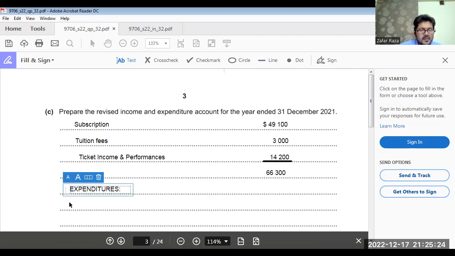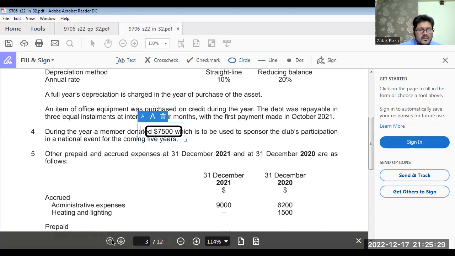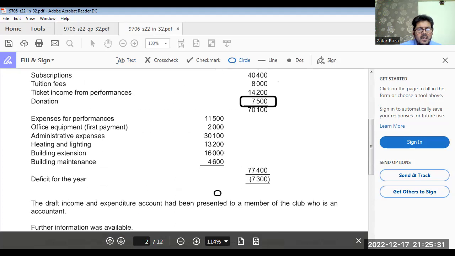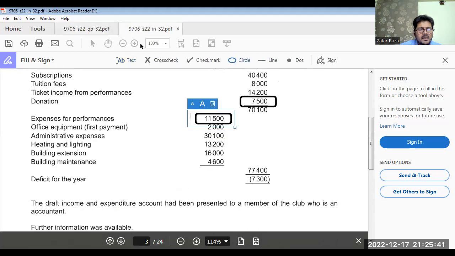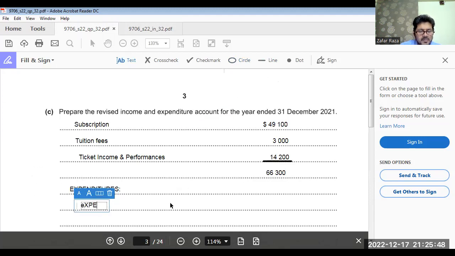Okay. Come to the question. Expenses for performance, 11,500. There was no adjustment. So we'll write it over here. Expenses for performance, 11,500.